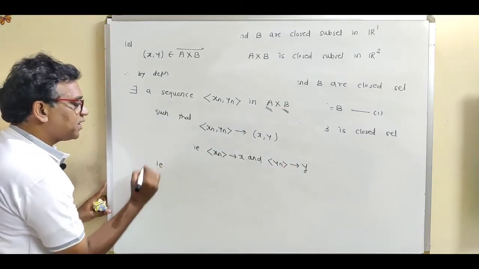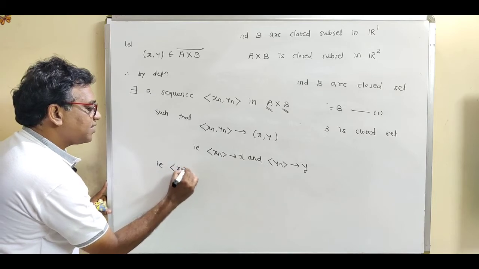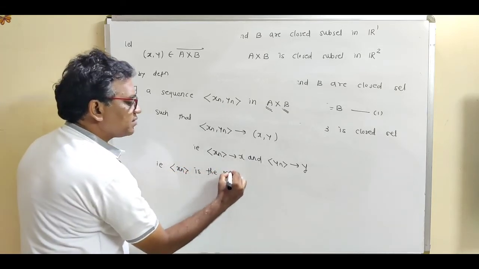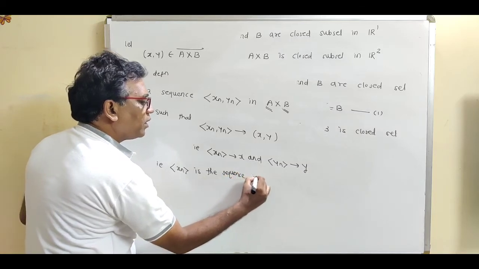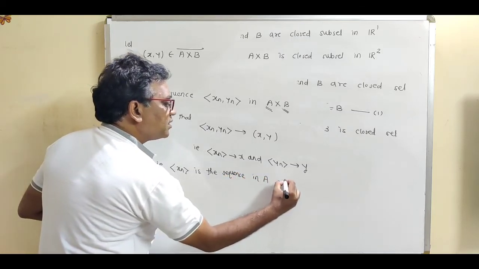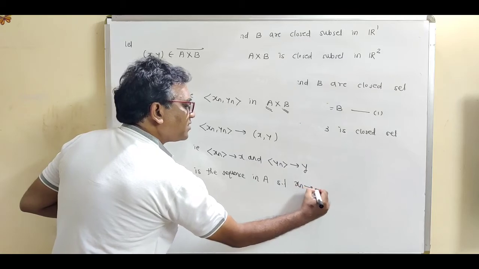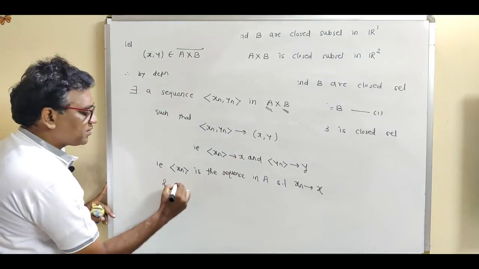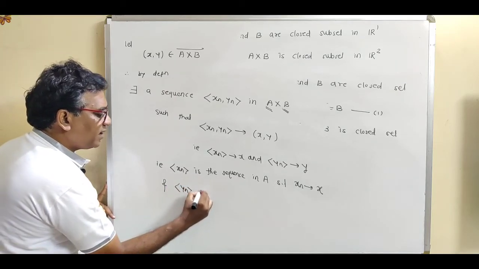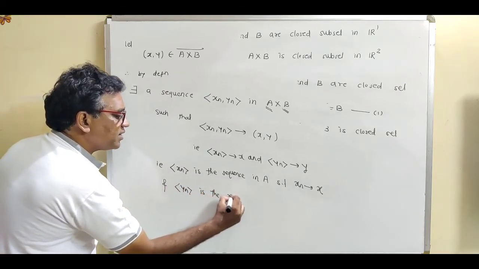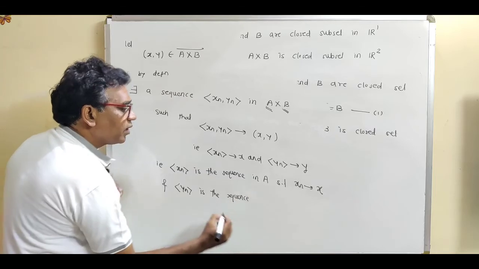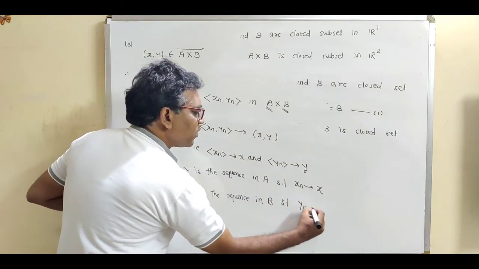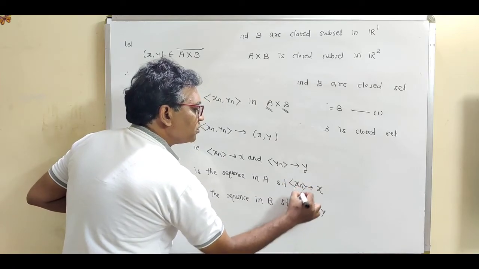So write down this statement, that is, xn is the sequence in A such that xn converges to x, and what is the next statement? yn is the sequence in B such that this yn converges to y.